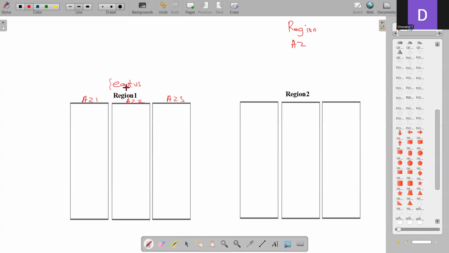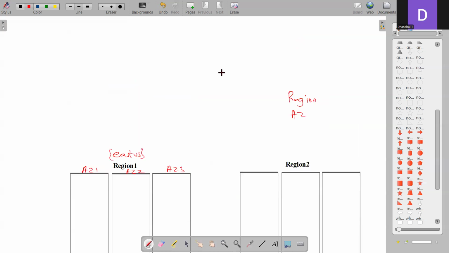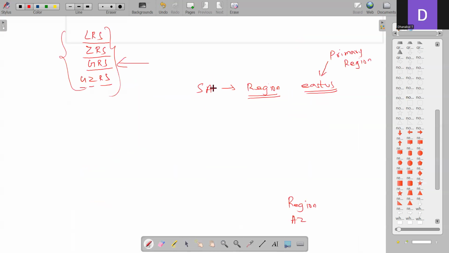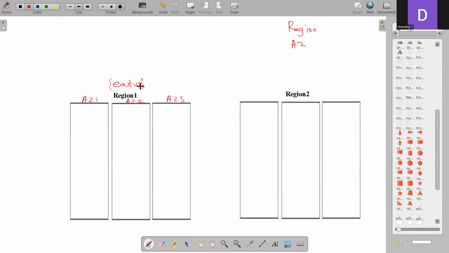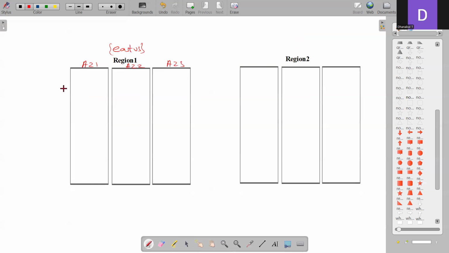So 3 availability zones are under this particular region. Why did I choose East US? Because, as I said, if you are creating a storage account, you have to select a region. So we will go with East US. Let me write all of the options here. Let's say the first option is LRS. The second option is ZRS, then GRS, and then GZRS. Okay, let's go with the first one.